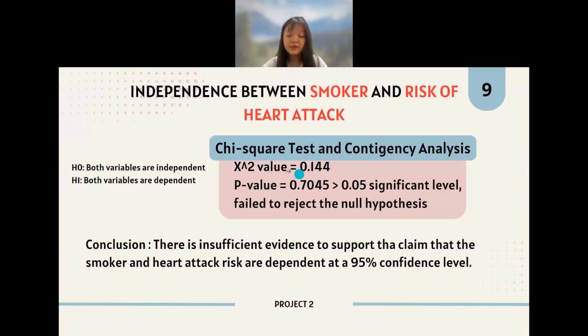The p-value is 0.7045, which is more than the 0.05 significance level again. Hence, we fail to reject the null hypothesis again. For the conclusion, there is insufficient evidence to support the claim that smoking and heart attack risk are dependent at a 95% confidence level.